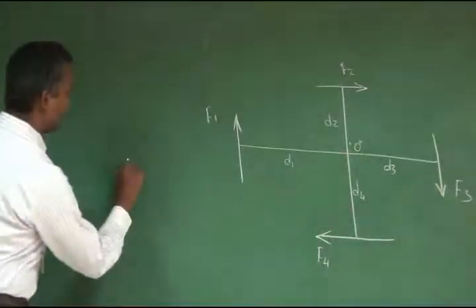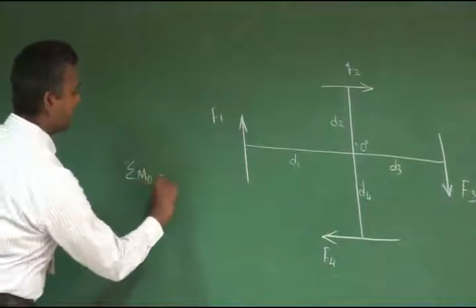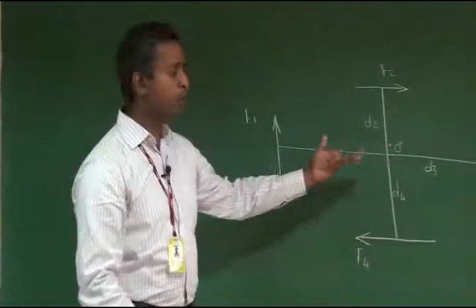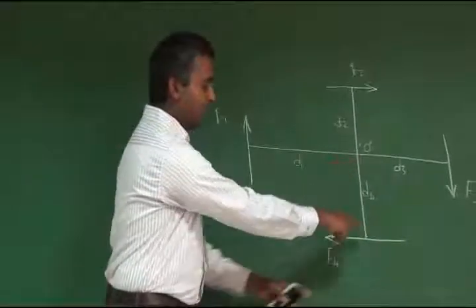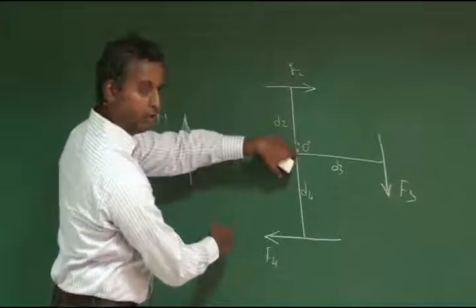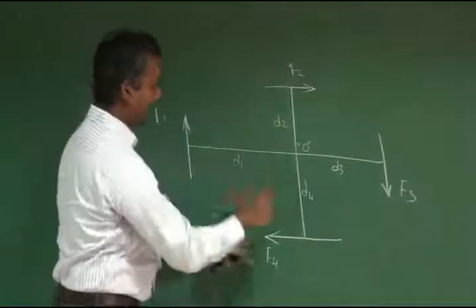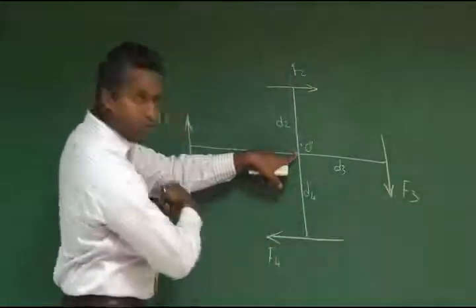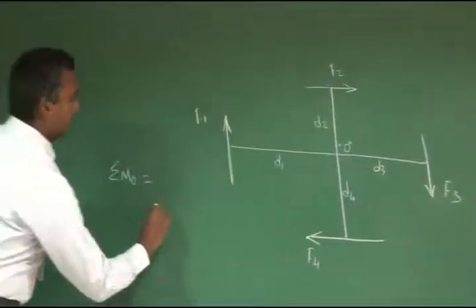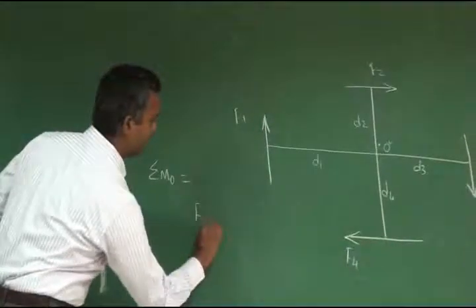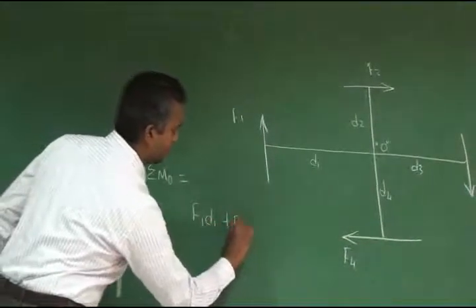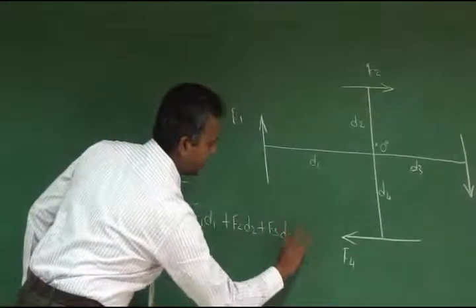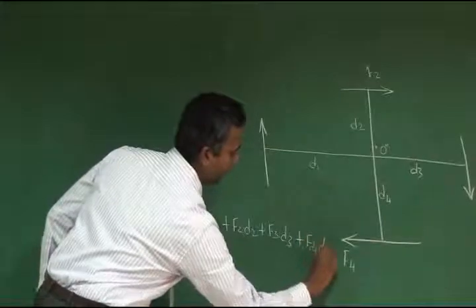Now you are going to calculate the summation of moments of all the forces about point O. That is nothing but sigma MO, the summation of moment of this system about point O. How are you going to calculate it? F1 is clockwise, F2 is clockwise, F3 is clockwise and F4 is also clockwise. So we can easily put it as F1 D1 plus F2 D2 plus F3 D3 plus F4 D4.